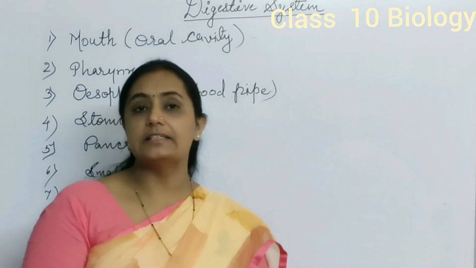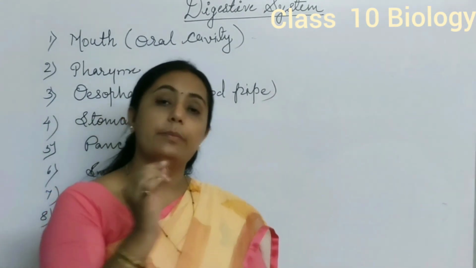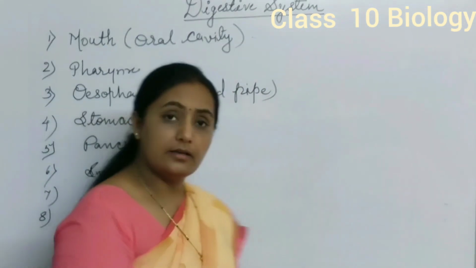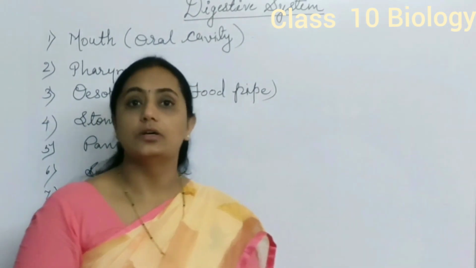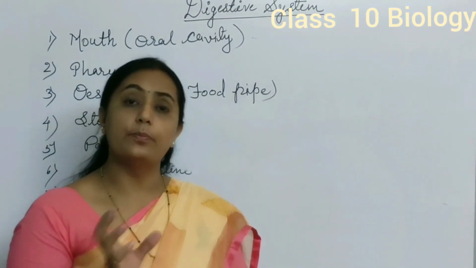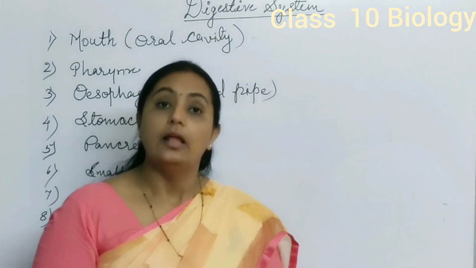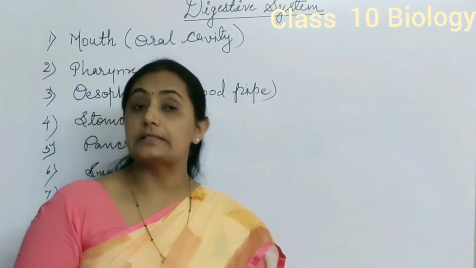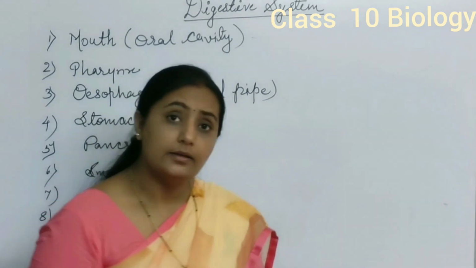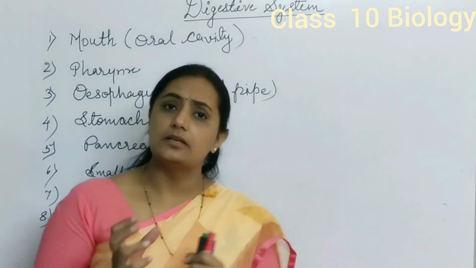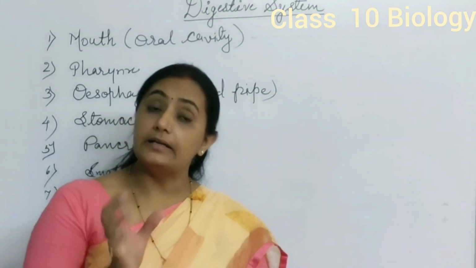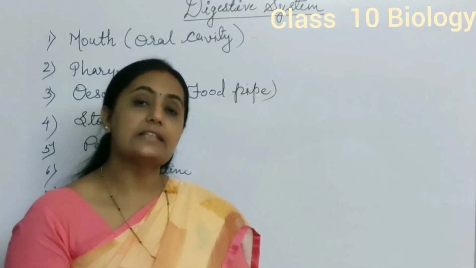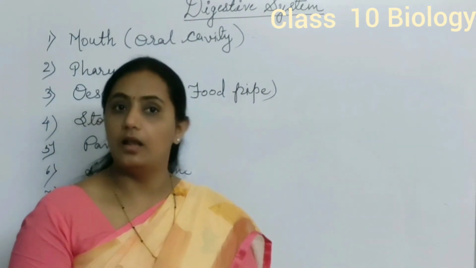The first part of large intestine is called cecum, and at the beginning of cecum there is a vestigial organ called appendix. The second part of large intestine is called colon, and the third part, which is the broader one, is called rectum. Large intestine is shorter than small intestine. Length of small intestine is 6 meters. As compared to that, length of large intestine is very less, nearby 2 meters, but it is broader than small intestine. Whatever undigested food is there passes into the large intestine.